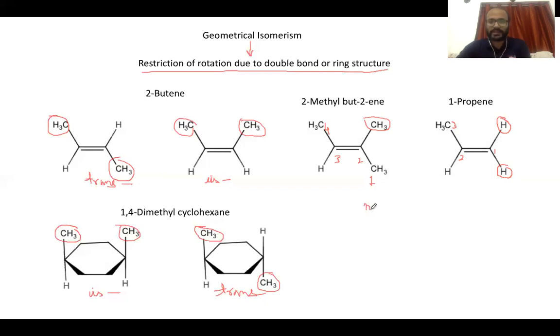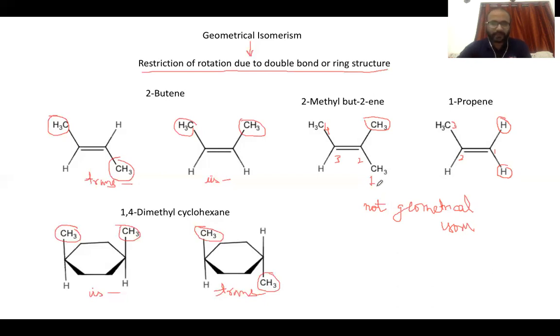So in both these compounds, you will not see geometrical isomerism, because of the presence of the same substituent at the end of the double bond.